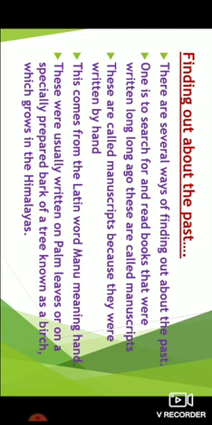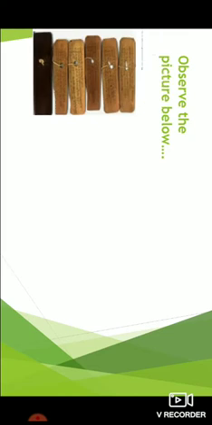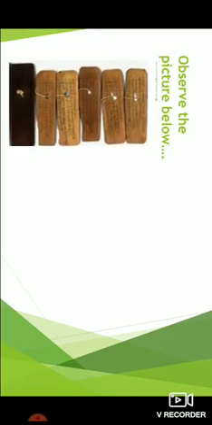They were written on palm leaves, or on the bark of the birch tree grown in the Himalayas. In those times there was no paper to write on, so people preferred writing on palm leaves. Now observe the given picture. These kinds of manuscripts were written in those times.